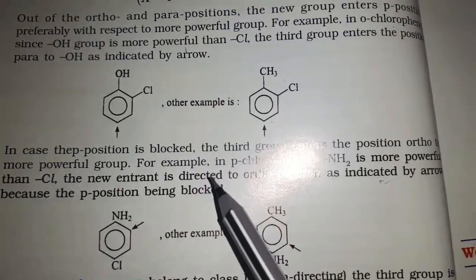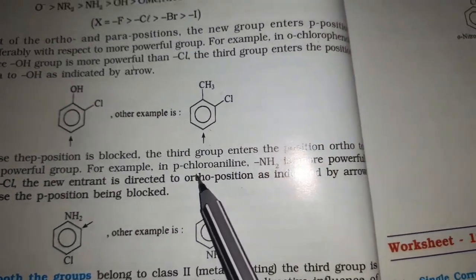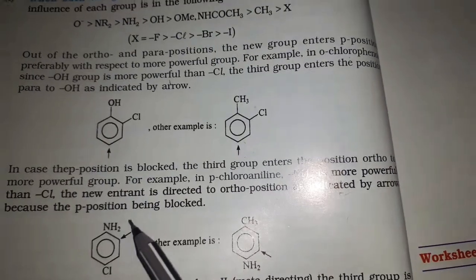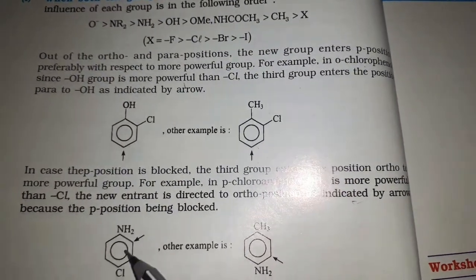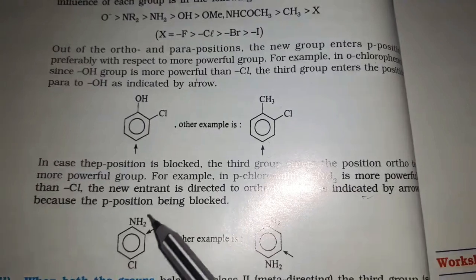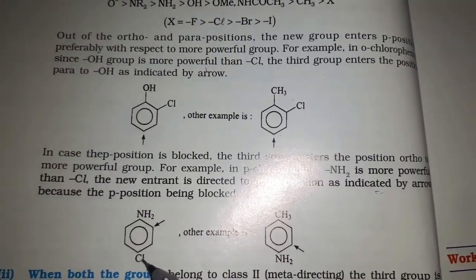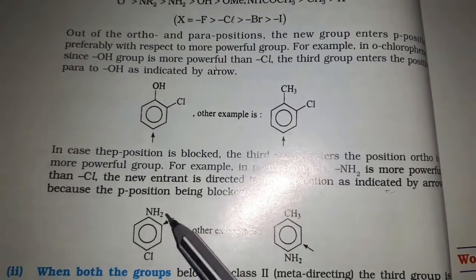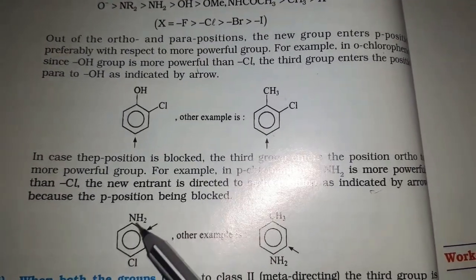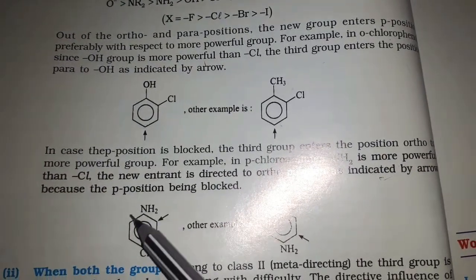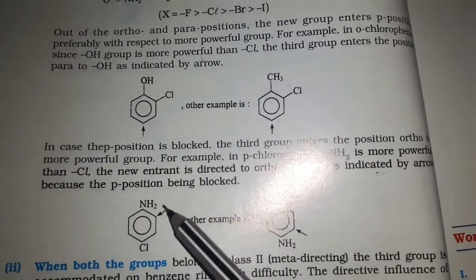Let us try to observe this. This is parachloroaniline. NH2 and Cl are both ortho para directing groups, and we know halogens have the least priority, so here we should give more priority to the NH2 group, which is ortho para directing.